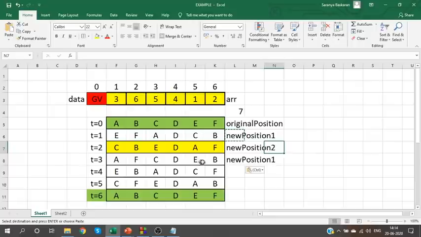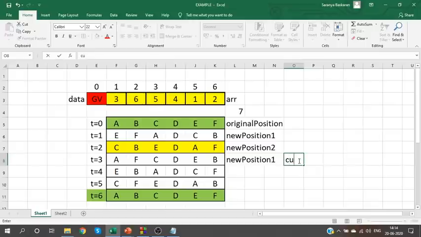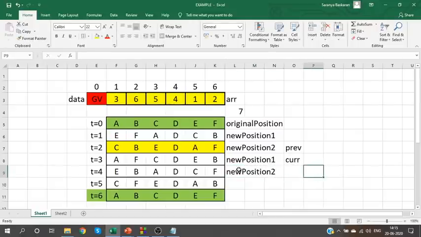Which two data? Current arrangement and previous arrangement. So one time position 1 is current and position 2 is previous. Next time position 2 is current and position 1 is previous. That is how I'm going to modify it.